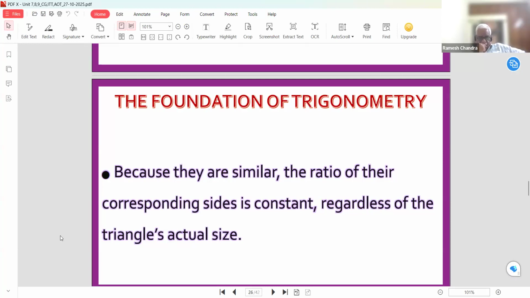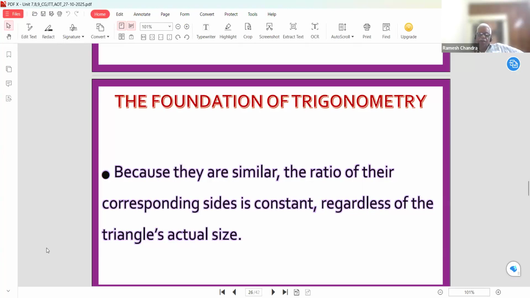That is, if we have right angle triangles ABC and DEF, the theta is common. Suppose in ABC, B and in DEF, E are equal, then both will be similar. And we can apply the properties of similarity of triangles, and we always get the same ratio of the sides of the triangles.